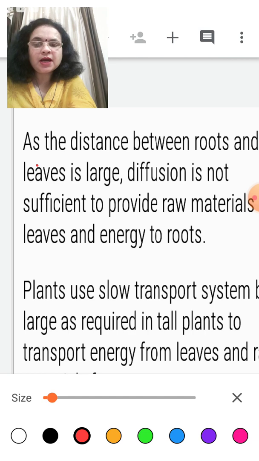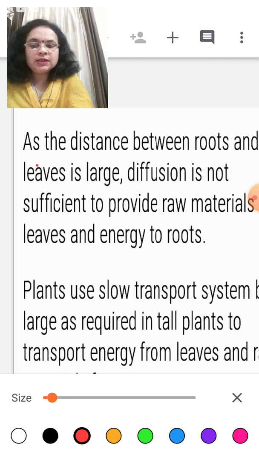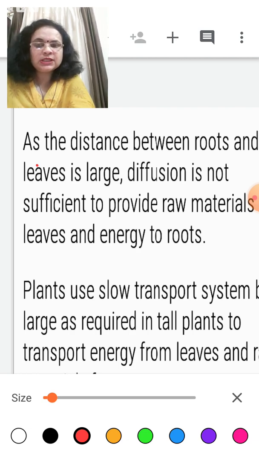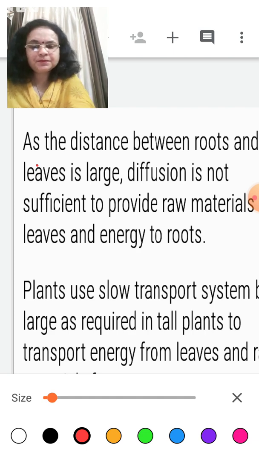So it is not sufficient to provide raw material, because leaves need energy, and this need is met only by the xylem and phloem tissues.